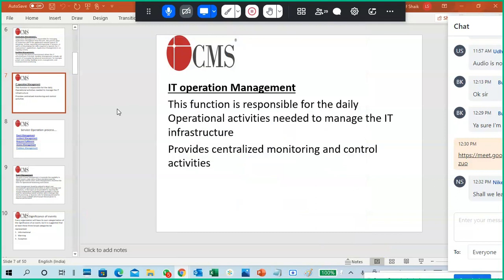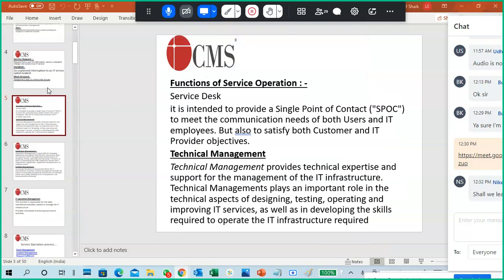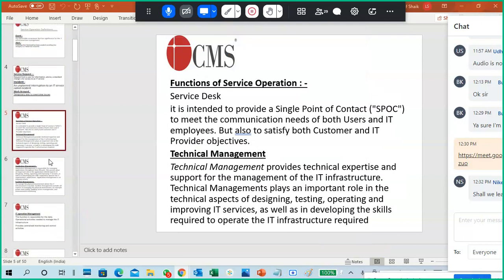Okay. Now it's too much load on my laptop, so you see. No, no,